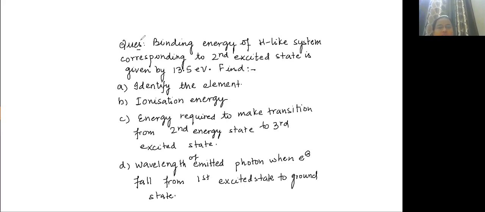It means N1, tell me N1 value and N2 value. Second energy state to third excited state. What is N1 value? Second energy state means N1 value is 2. N1 value is not equal to 3. It is not excited word is not mentioned. Faisal, see carefully. It is second energy level to third excited state. That is N2 equals to 4.